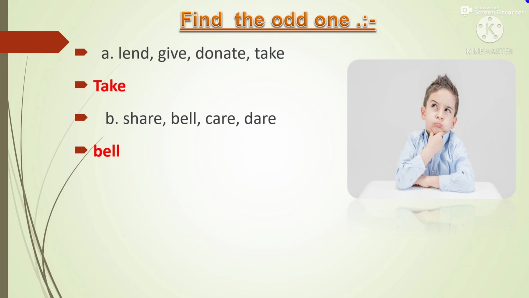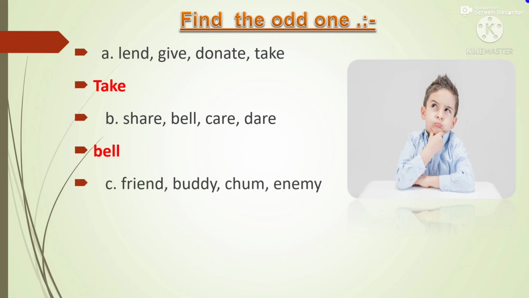Share, care, dare are the verbs which are related to friends, but bell is not related to friends, so bell is different. Bell can also be a verb, but it is not related to friendship. We share with our friends, we care for our friends, we dare with our friends, right?